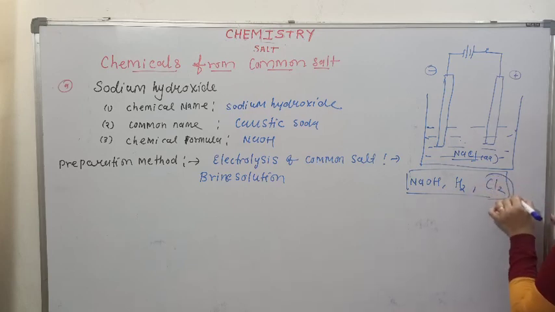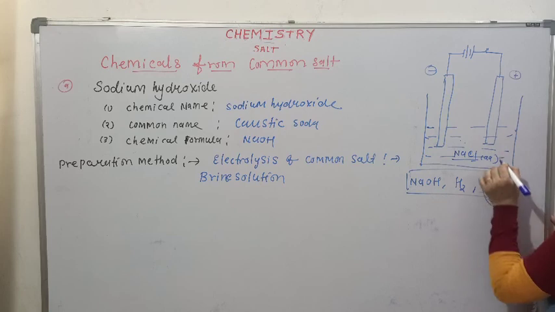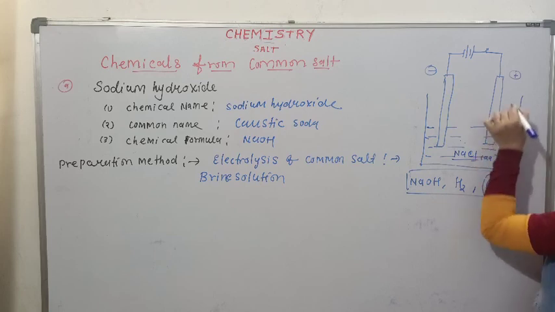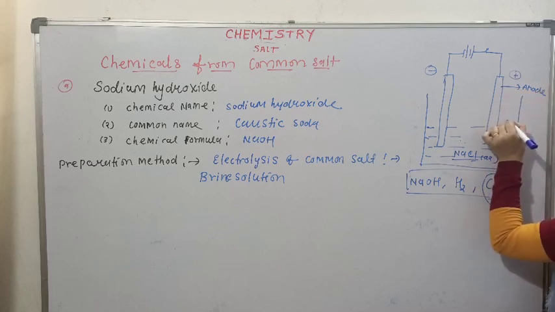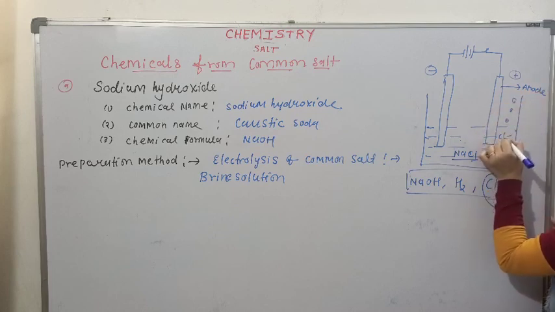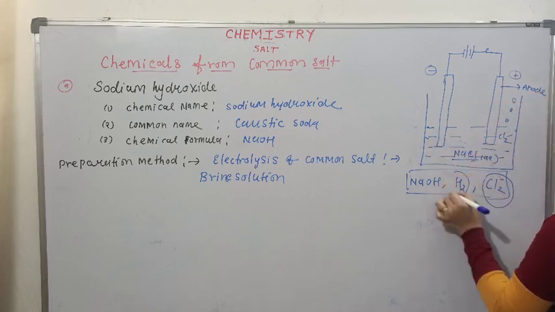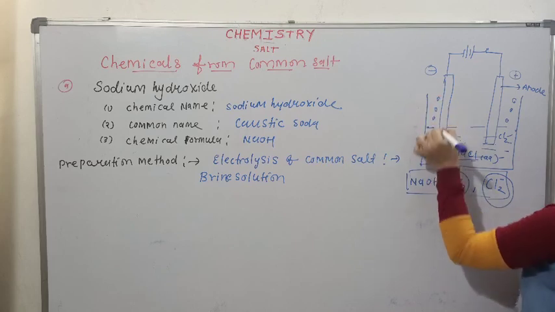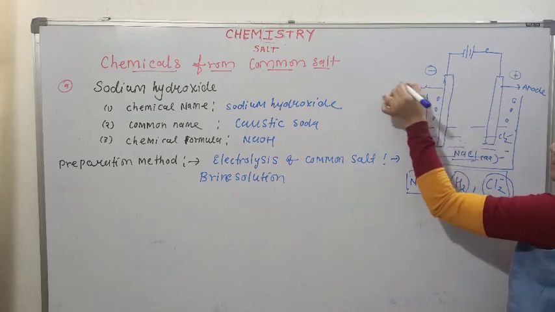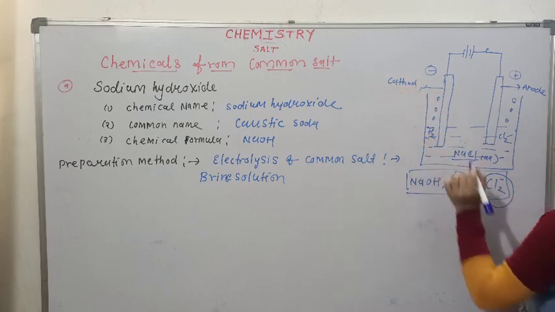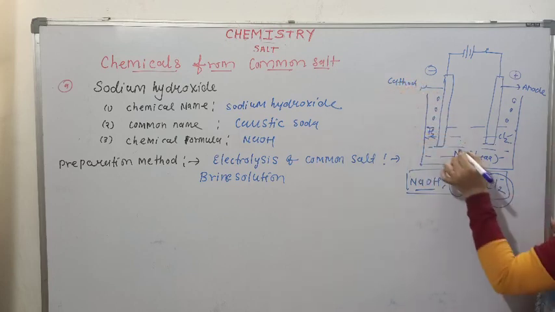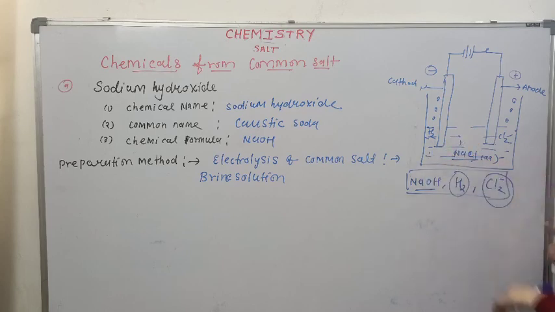Chlorine, which is a negative ion, goes to the positive electrode, that is, it is produced at the anode. At the anode, chlorine gas is produced. Hydrogen, which is positive, is produced as hydrogen gas at the cathode. And NaOH is produced in the solution.